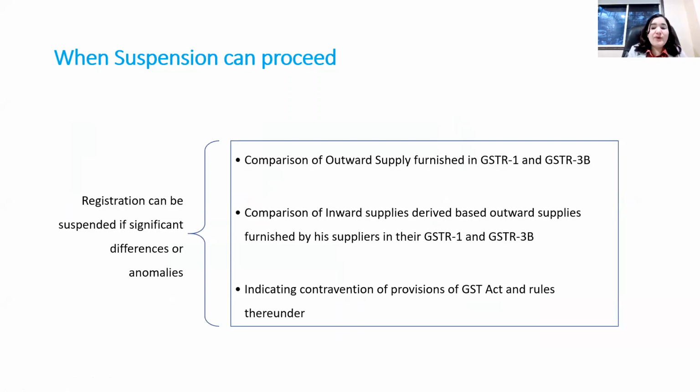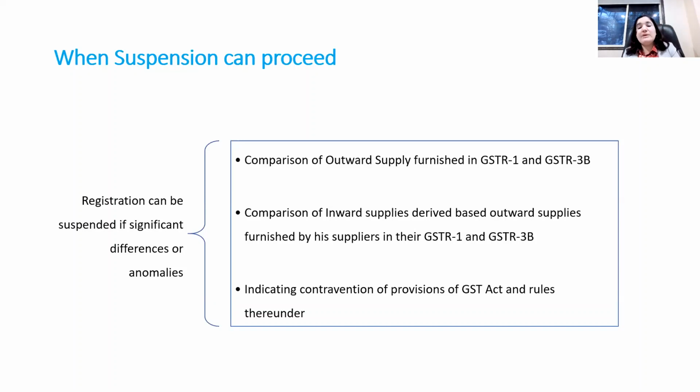The first scenario is if significant differences or anomalies are found by comparison of the outward supply furnished in GSTR 1 and GSTR 3B. So there is a difference between GSTR 1 and GSTR 3B.